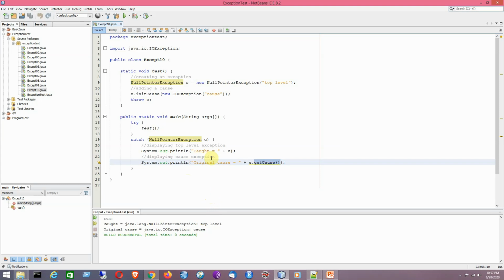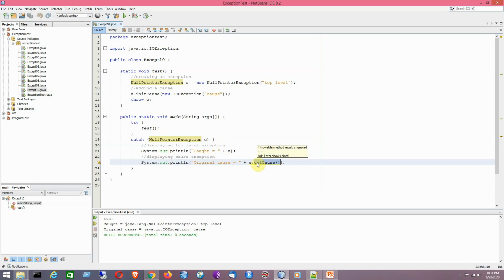So here the top level exception is displayed, that is the null pointer exception, which is obtained by the string representation of the object, that is e, followed by the underlying exception, that is the cause exception, that means by calling the getCause method.